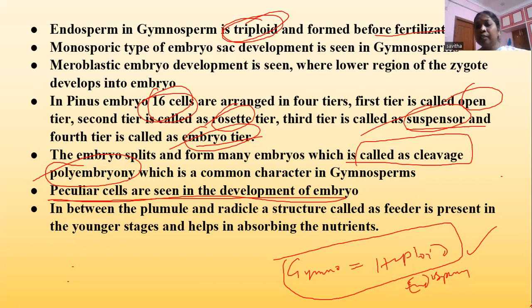So in Cycas, the ovules are the largest in the plant kingdom. The seeds and ovules present in Cycas are the largest. This you have to keep in mind. This completes our reproduction in gymnosperms.